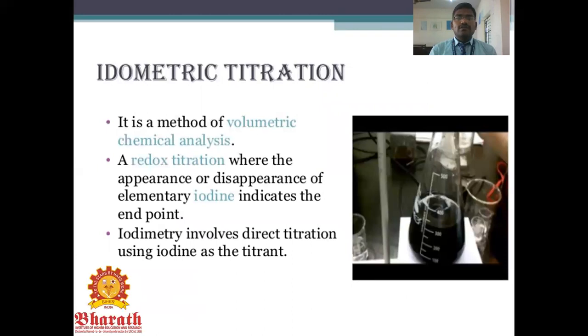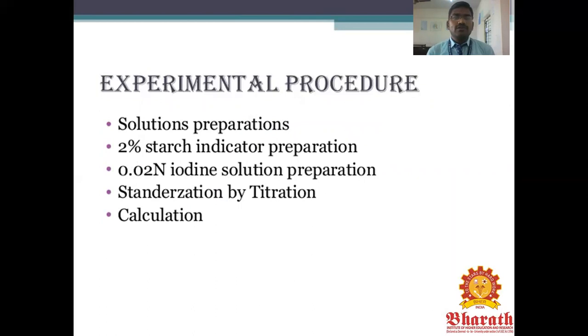The next step is to titrate with iodometric titration. It is a method of volumetric chemical analysis, a redox titration, where the appearance or disappearance of elementary iodine indicates the endpoint. Iodometry involves direct titration using iodine as a titrant. The experimental procedure: solution preparation, a 2% starch indicator, and a 0.02 normality iodine solution, which we first have to prepare. Next, it is standardized by titration. Next is the calculation for this method.